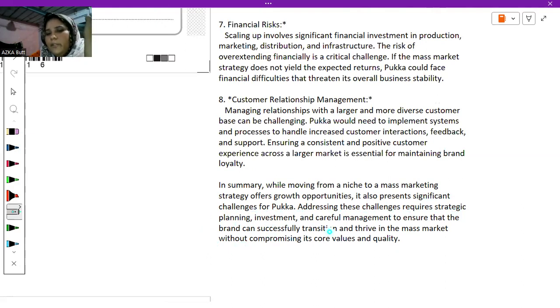So, in evaluation, we can balance the argument. We can argue some different other things which might not be in the part of the case study, and we can also give some suggestions to the business. So, addressing these challenges requires strategic planning, investment, and careful management to ensure that the brand can successfully transition and thrive in the mass market without compromising its core values and quality.